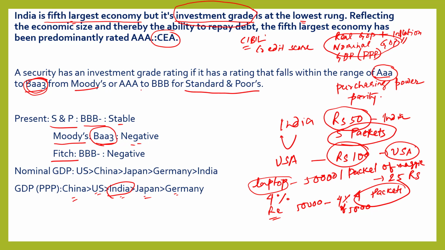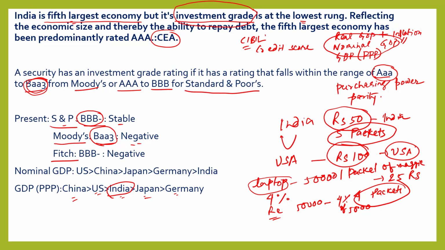Or the range AAA to BBB for Standard and Poor's. Here our rating is BBB negative. That means S&P doesn't consider our country as investment ready. As per S&P, we can't repay our debt, so other countries or sovereign funds should not invest in our country. They should not buy securities, G-Secs, treasury bills, etc. from our country.